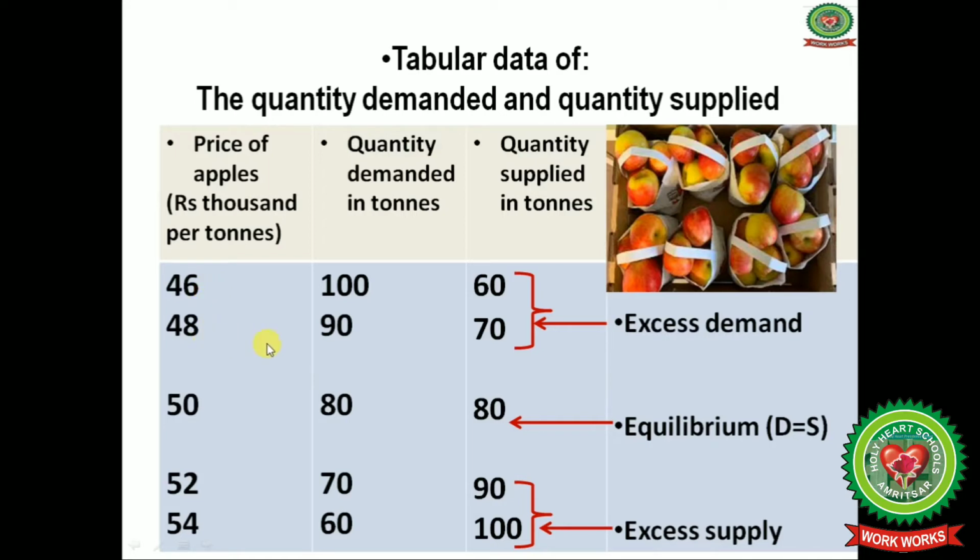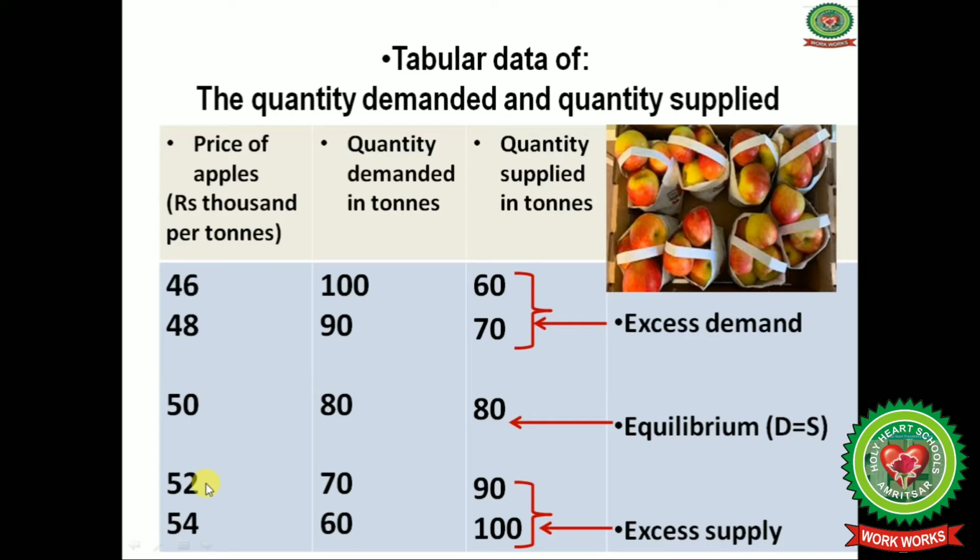So both the price levels, that is 46,000 and 48,000, show excess demand. Now when the price of apples increased from 48 to 50 rupees, 50,000 rupees, quantity demanded again decreased from 90 to 80 tons, and the quantity supplied again increased from 70 tons to 80 tons. So here you can see that quantity demanded and quantity supplied are both equal. So this is your equilibrium position at price rupees 50,000.